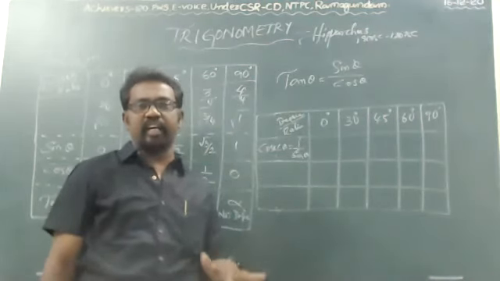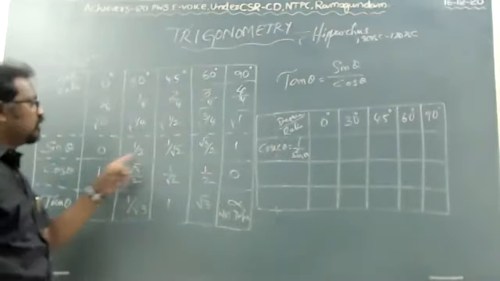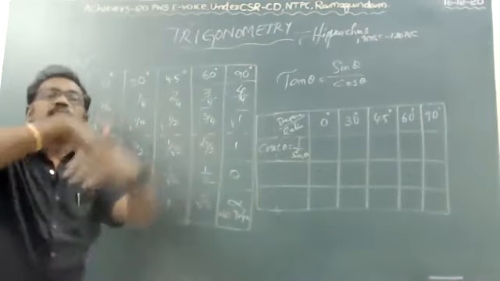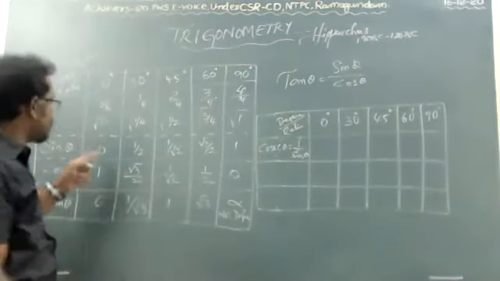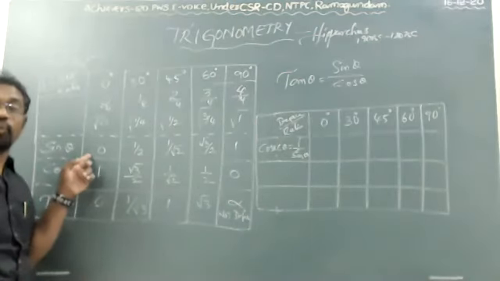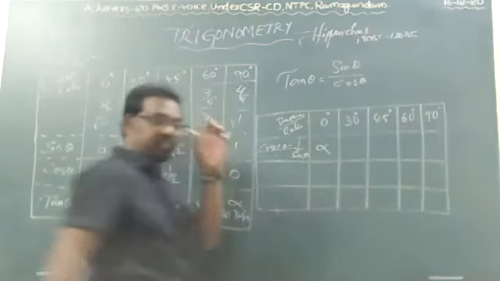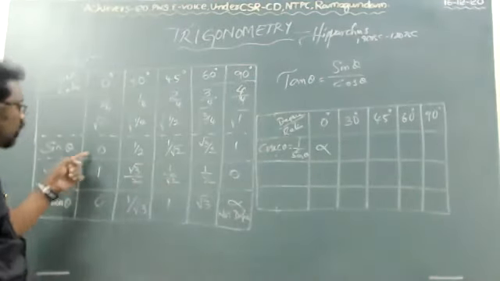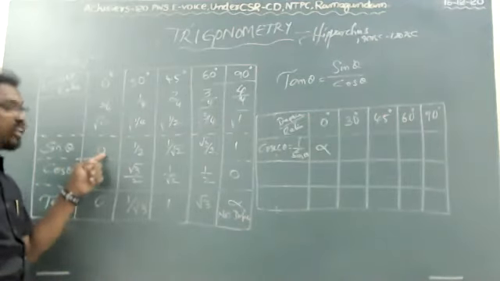Cosecant theta is indirectly called 1 by sine. Already you know the sine values, so take the reciprocal, 1 by the sine values. 1 by 0 is nothing but infinite.